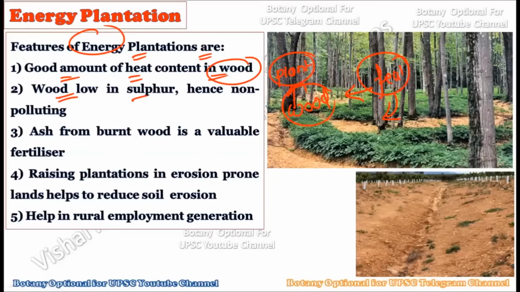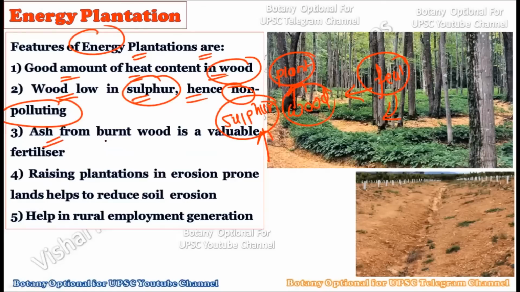Now these woods are very low in sulfur, and hence they are non-polluting. Okay, that is, the sulfur content of the wood is very low, and due to less sulfur content, after burning this plant will not pollute the environment. So that is why they are typically non-polluting. Okay, this is the great advantage of energy plantation, that we should plant such plants that are non-polluting in nature, that they should have a very low concentration of sulfur within their plant bodies. So the wood is low in sulfur, and hence it is always non-polluting in nature.